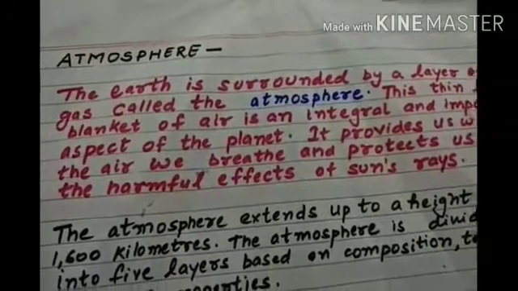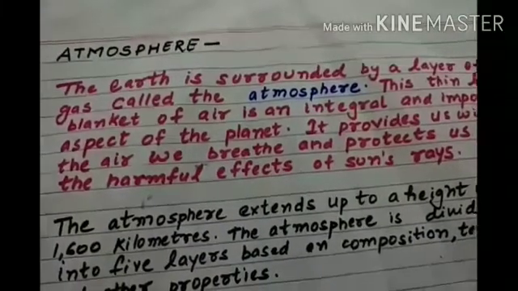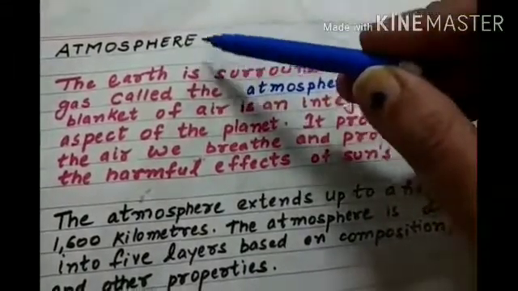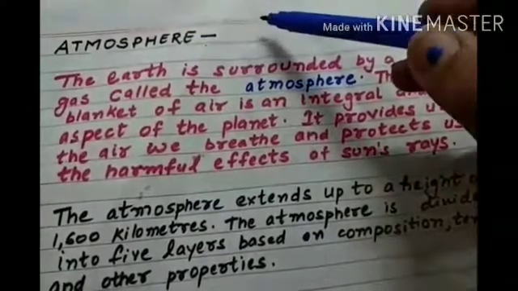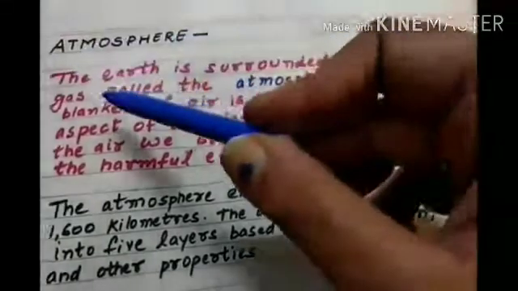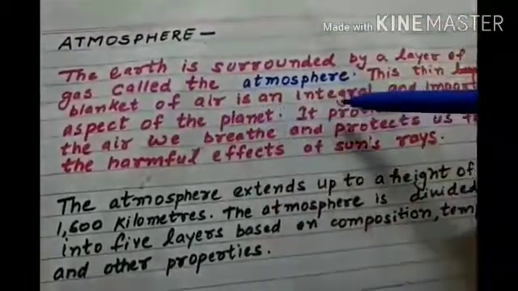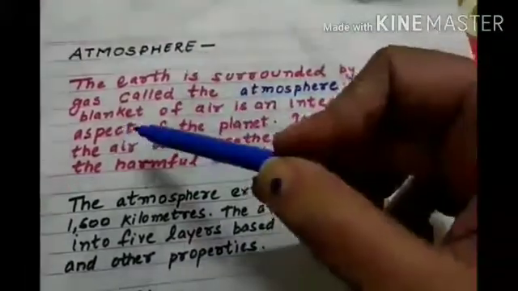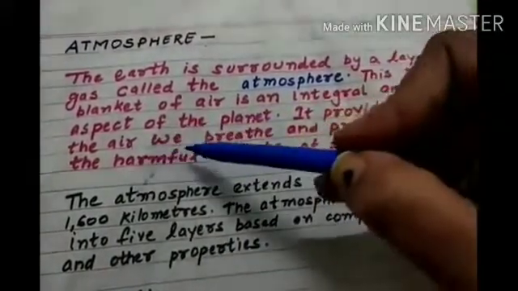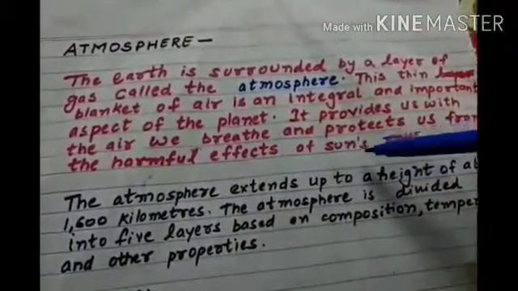Now, as we have covered the two topics, lithosphere and hydrosphere, the third topic is atmosphere. We are going to cover this topic. We will study what the atmosphere is. The earth is surrounded by a layer of gas called the atmosphere. This thin blanket of air is an integral and important aspect of the planet. It provides us with the air we breathe and protects us from the harmful effects of the sun's rays.